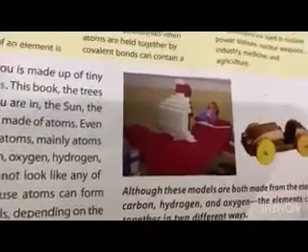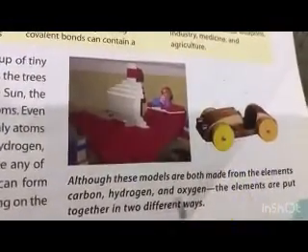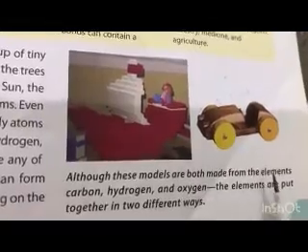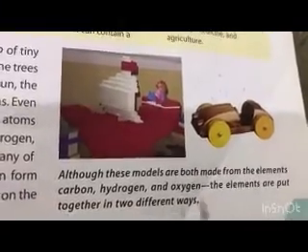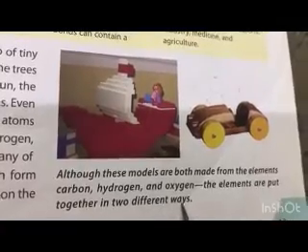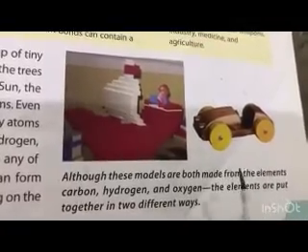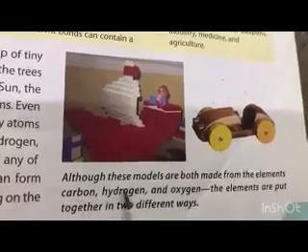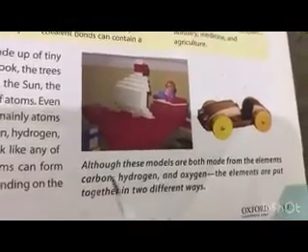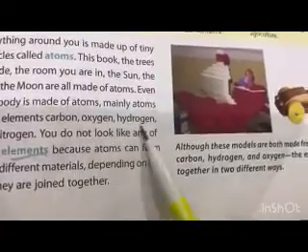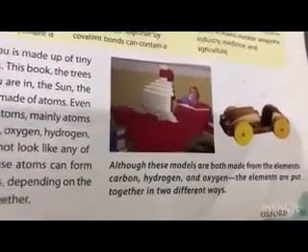Because atoms can form many different materials depending on the way they are joined together. Although these models, if you look at the diagram, are both made from the elements carbon, hydrogen and oxygen, the elements are put together in two different ways. So basically, atoms are made up of carbon, hydrogen and oxygen, but because of the way they are arranged, they look different.